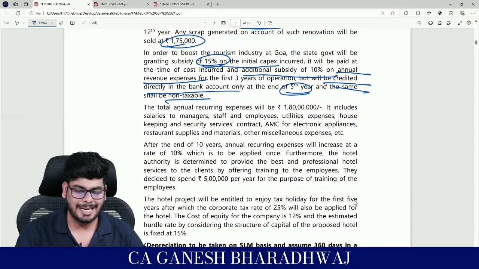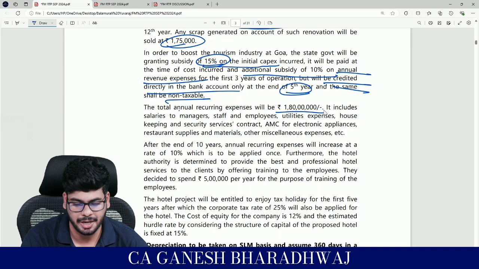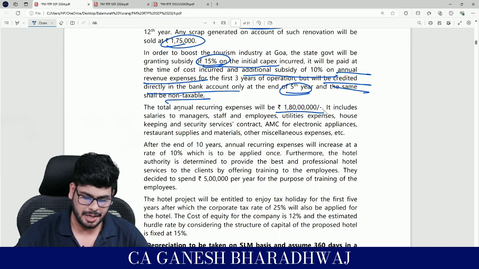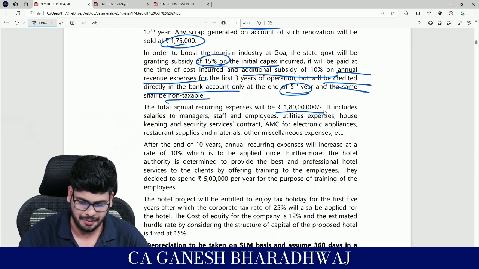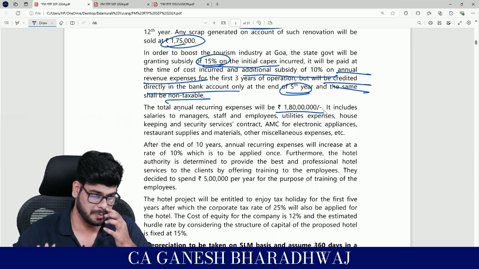Next, the total annual recurring expenses will be 1.8 crores. It includes salaries to managers, staff and employees, utility expenses. They have mentioned everything like housekeeping, security services and all of that. Basically, this is your revenue expenditures, right?